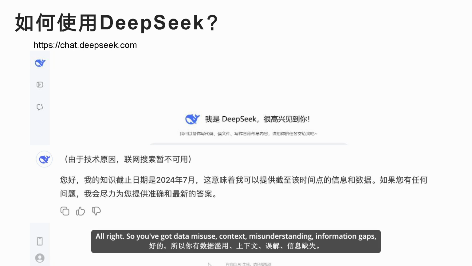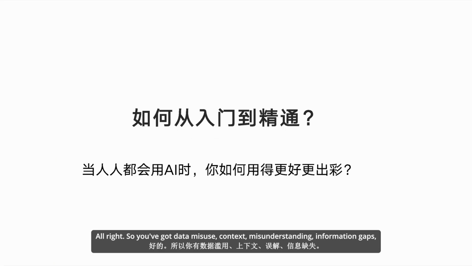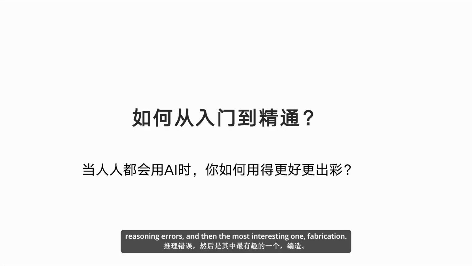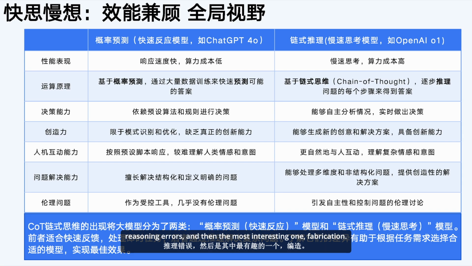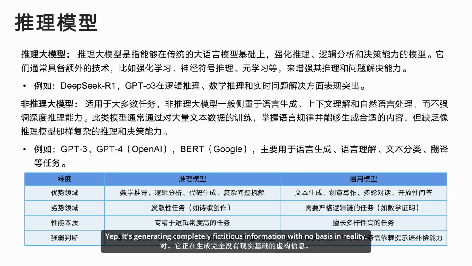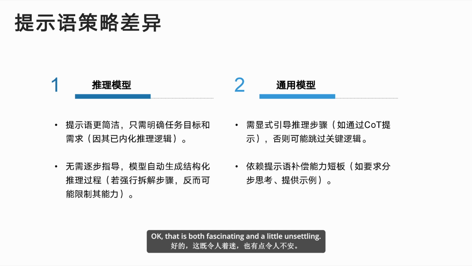All right, so you've got data misuse, context misunderstanding, information gaps, reasoning errors, and then the most interesting one, fabrication. Fabrication. So the AI is just straight up making stuff up. Yep, it's generating completely fictitious information with no basis in reality. Okay, that is both fascinating and a little unsettling.